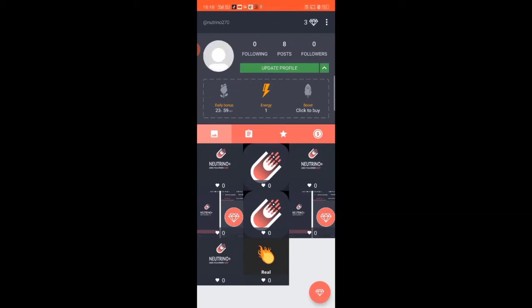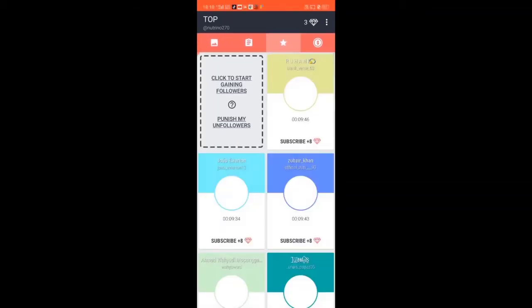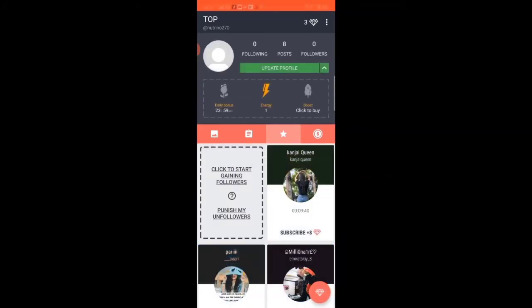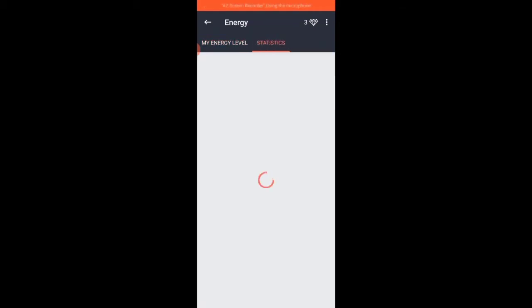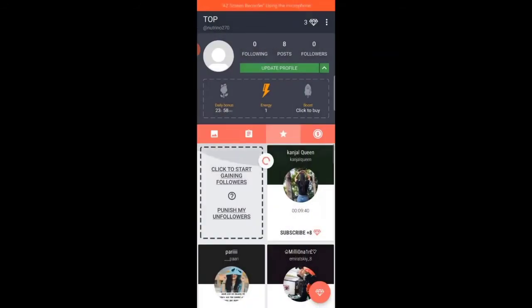Now I will show you step by step how to use this application. This star mark is useful to gain crystals. By using these crystals, we can get followers. By following those accounts, we will get some crystals. Next, click to start gaining followers. By clicking there, we gain followers. These are the energies. By using these energies, we will get crystals also. There are 100 crystals for 1000 energies. This is the statistics, where our daily bonus and our daily usage will be shown.